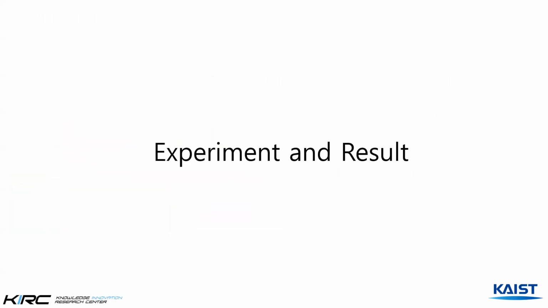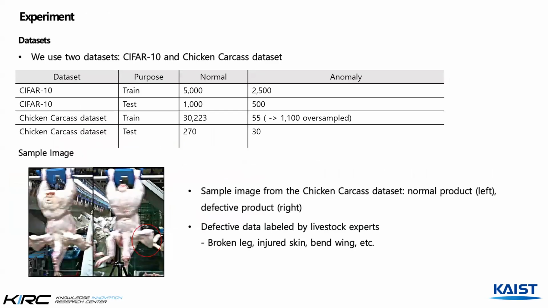Now let's see the experiment results. First, we used two datasets in our experiment. First, we used CIFAR 10 as a benchmark dataset. The CIFAR 10 dataset is used to verify the validity of the implemented models. By replicating the results from the prior research with a benchmark dataset that includes a relatively high ratio of anomalies, we could first ensure the reliability and validity of the implemented models before we test the models against the real-world data with an extremely low number of anomalies.